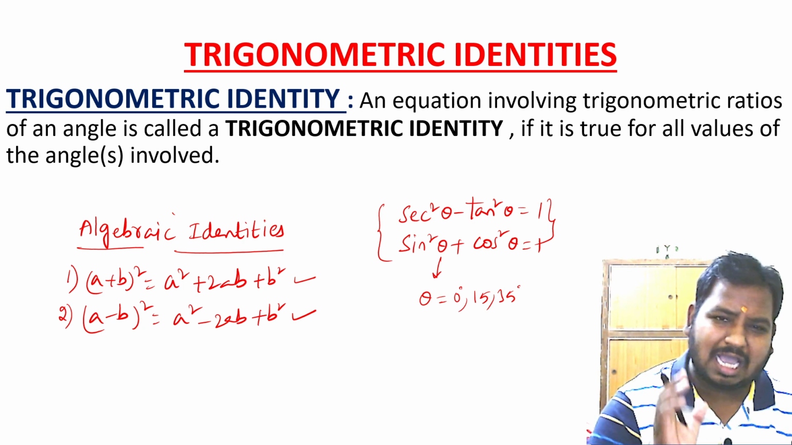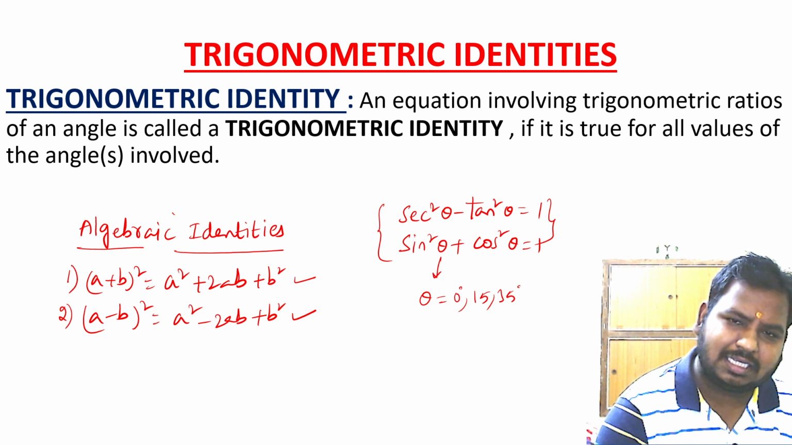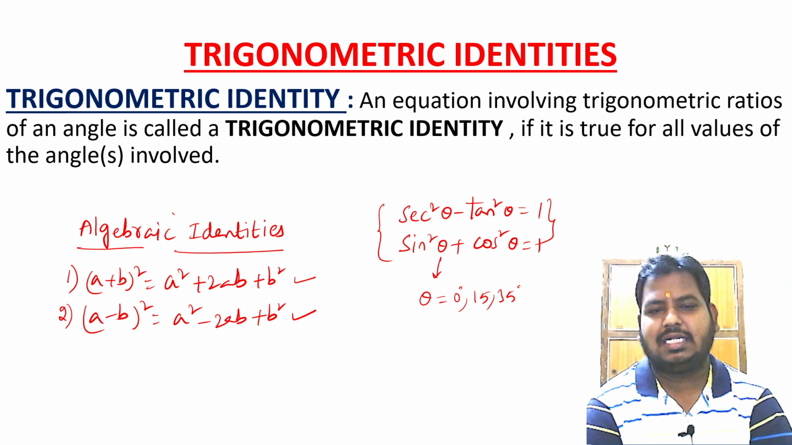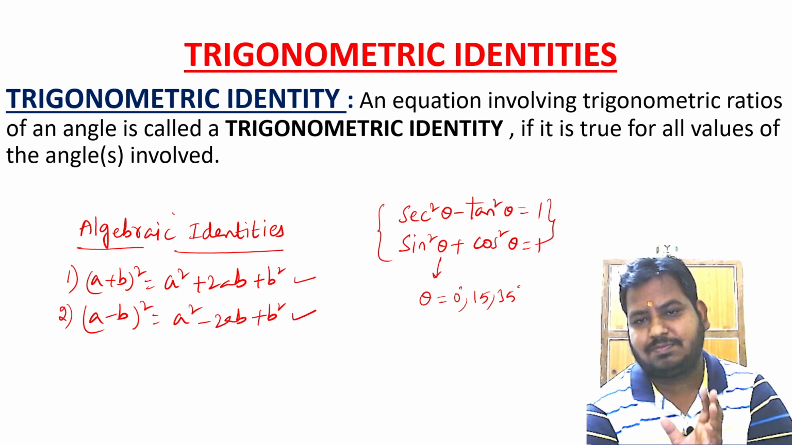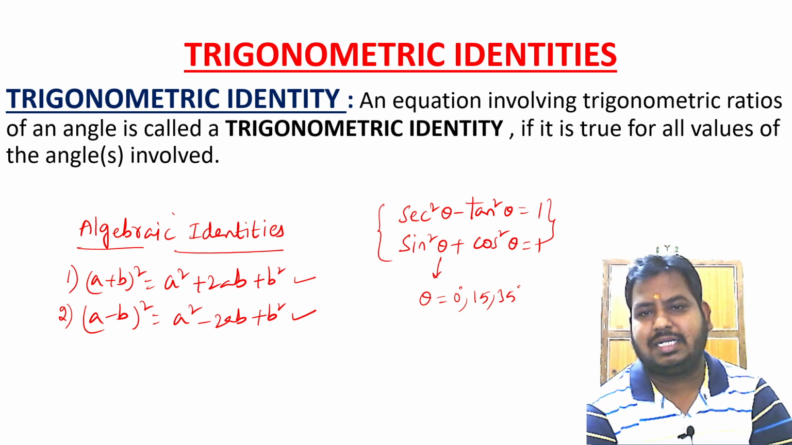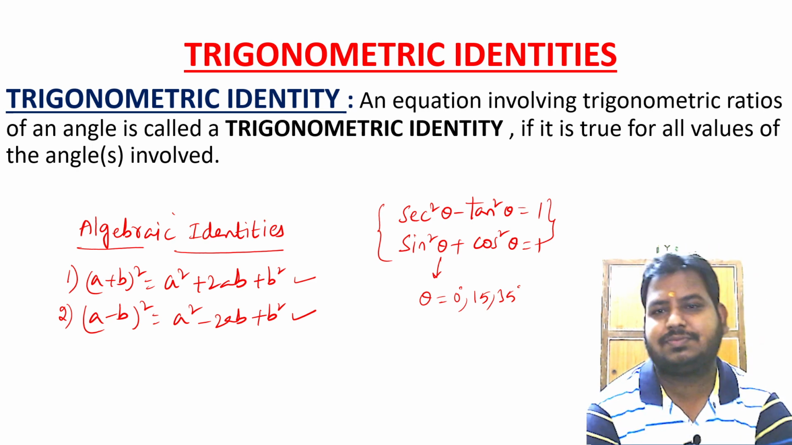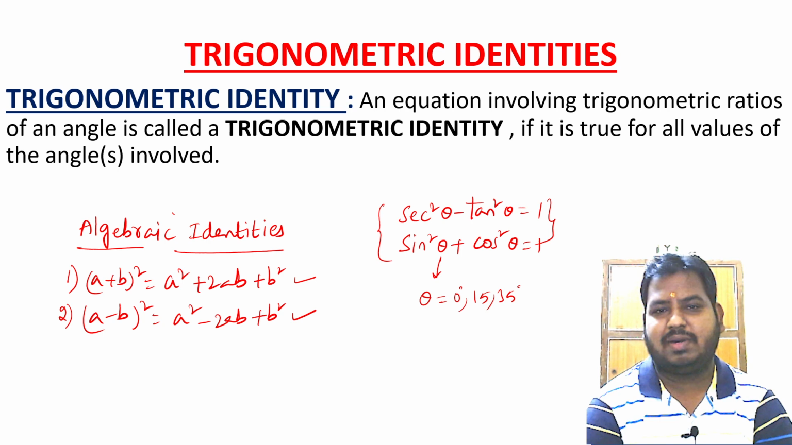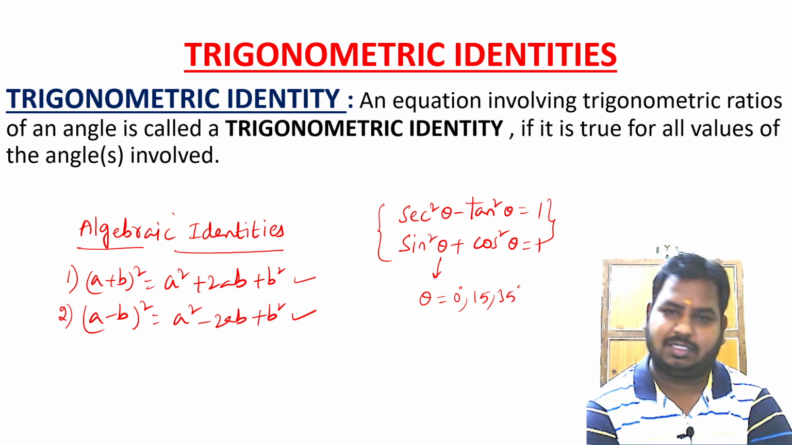Did you get me? I am telling you once again, the only difference between algebraic identity and trigonometric identity is that in case of algebraic identity, variables are involved. In case of trigonometric identity, ratios of trigonometry are involved. So let us look into the definition. What is the definition here? An equation involving trigonometric ratios of an angle is called a trigonometric identity if it is true for all values of the angles involved.